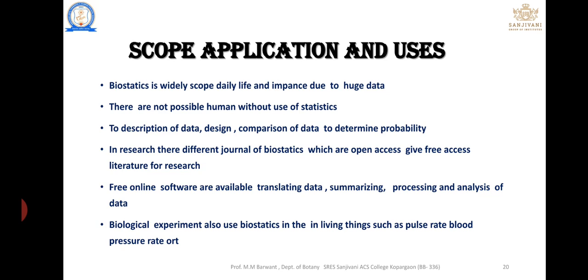Online software is available on the net. For summarizing data, on a computer or mobile, a calculator is available. That calculator is one type of instrument of biostatistics. Processing and analysis of data software is also available in the market as well as on Google.